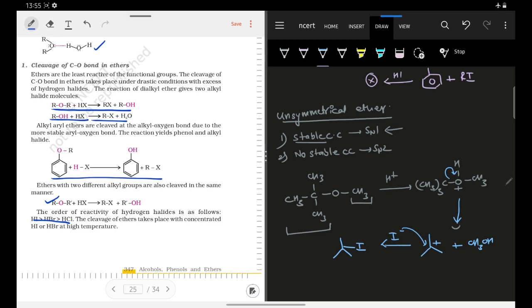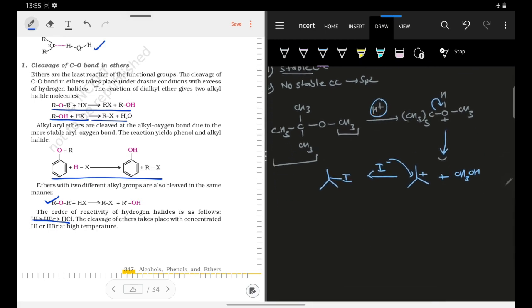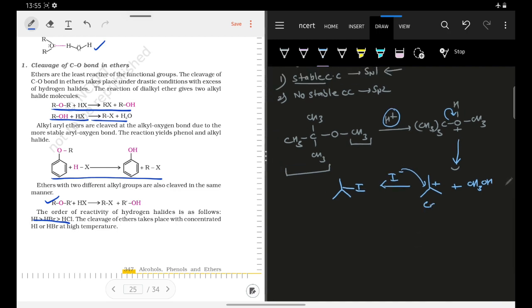So we can see here that if I am given an unsymmetrical ether, and I have been given only 1 mole HI, here we are not using HI in excess, only 1 equivalent. It will protonate, and once protonation has occurred, it will lead to the formation of a stable carbocation, and your I minus will attack.